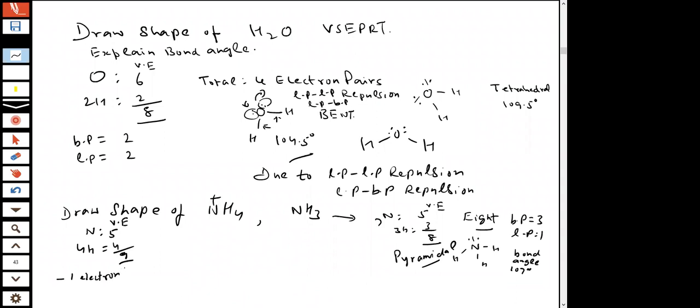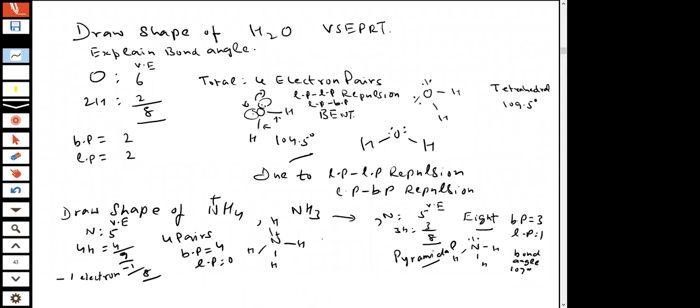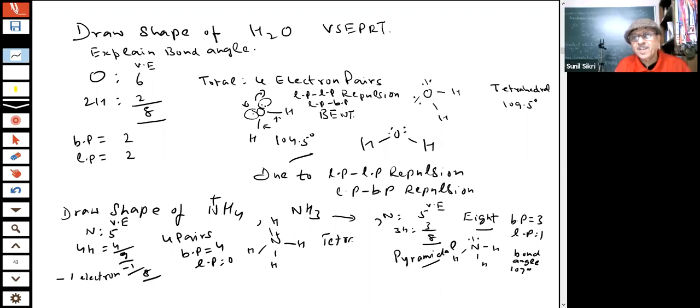So again 8 total. 4 pairs. How many bond pairs? 4. Lone pair? 0. So what will be the shape of this? This is plus charge. What do you call this shape? Tetrahedral.